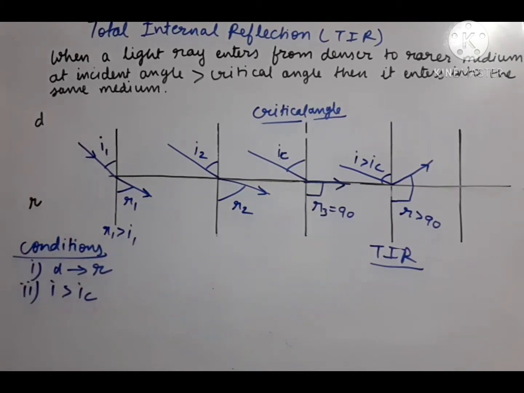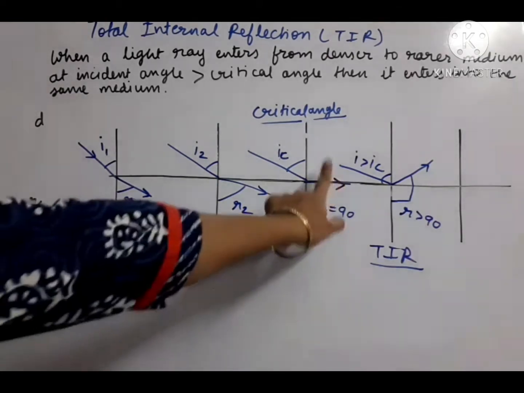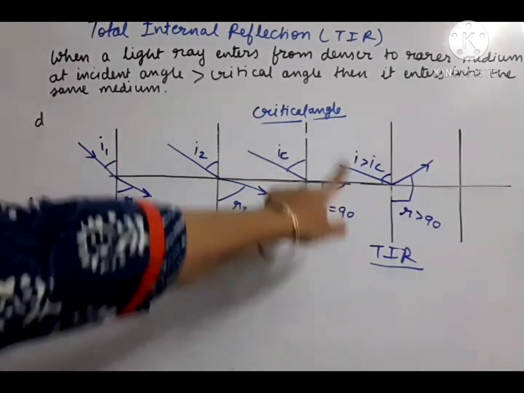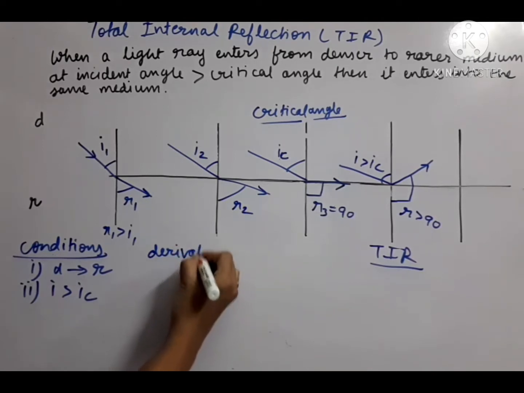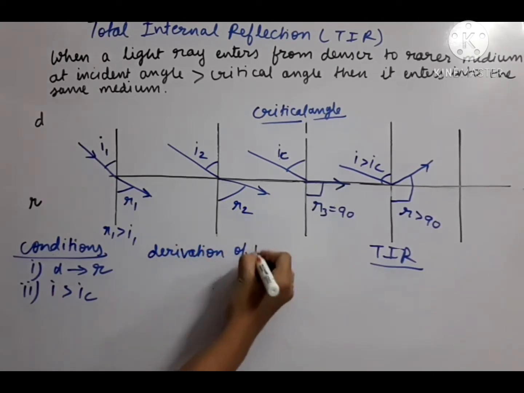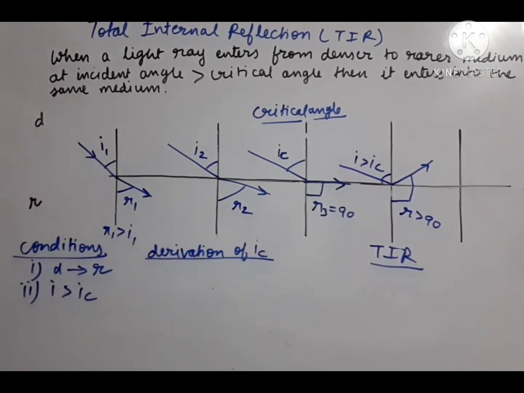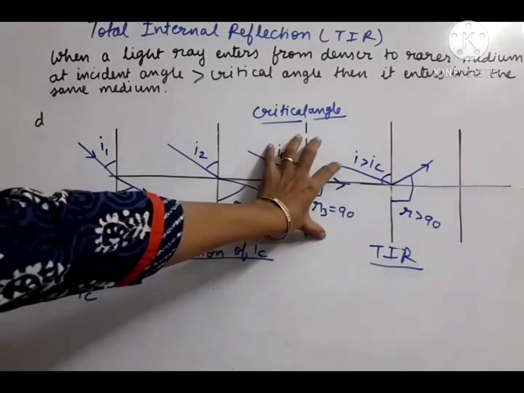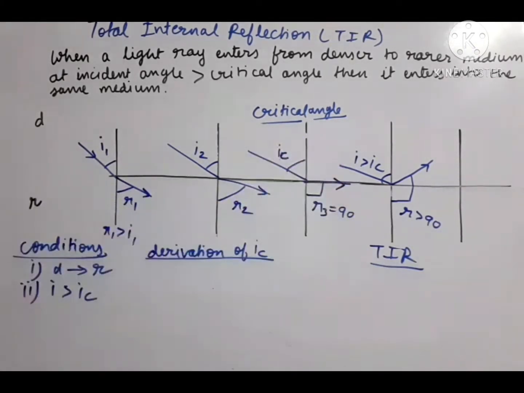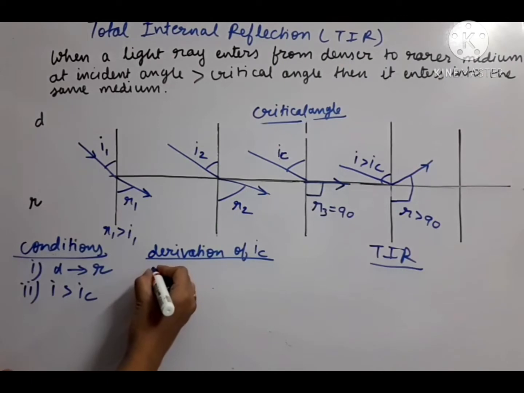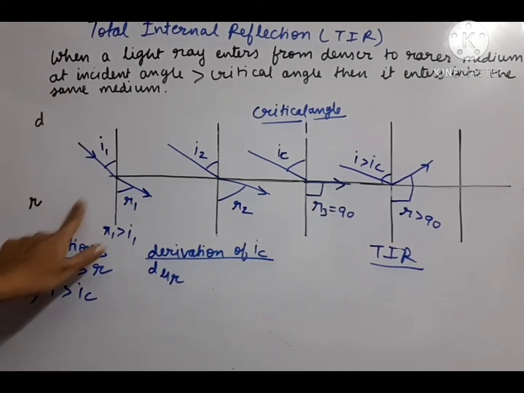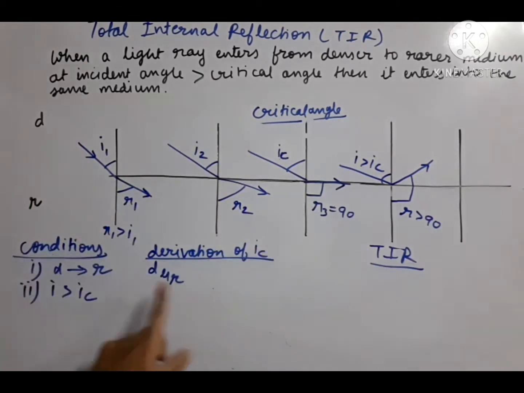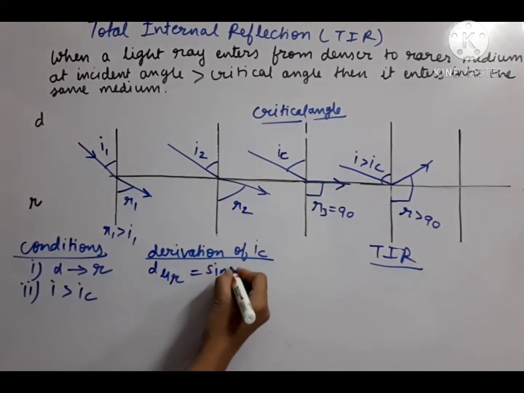And then how will we get this IC, the critical angle? We will take the help of this third part of the diagram for the derivation of IC. Let us start the derivation. We will apply Snell's law in this part of the diagram. So Snell's law: since we are going from denser to rarer medium, we will write d mu r equal to sin i upon sin r.